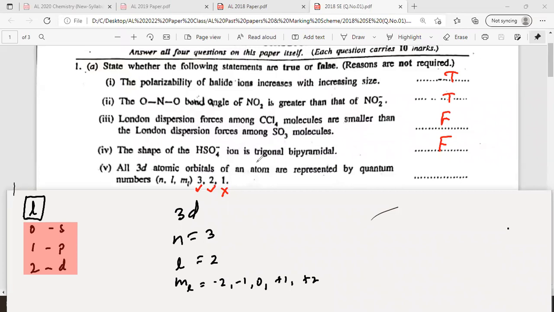ML should be what? -2 to +2. Oh, no, because they are telling all. Because look at here, look at the screen. Highlight the word because. Pay attention to this, this is called the active word. What is called the active word of the question?